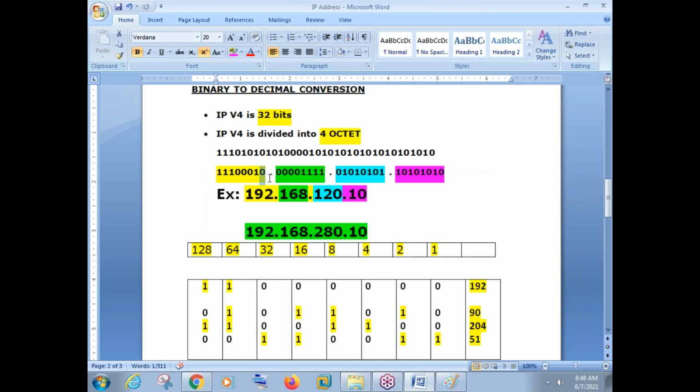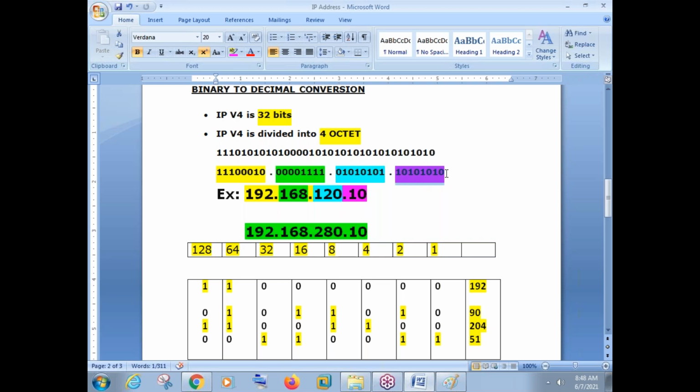This bit value is 1, 2, 4, 8, 16, 32, 64, 128. Now, if you go to the second octet, 1, 2, 4, 8, 16, 32, 64, 128. If you go to the third and the fourth octet, 1, 2, 4, 8, 16, 32, 64, 128.